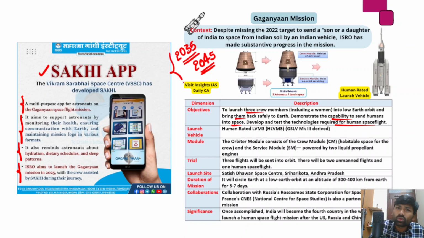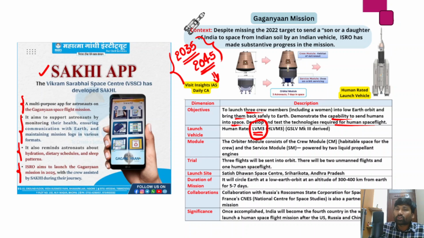So in order to do so, we need to have a technology to send human beings into space. So as part of this larger ambition, we have been testing our technology with respect to sending humans into the low Earth orbit or into space. So the launch vehicle that will be used for this Gaganyaan mission is LVM-3. So that is GSLV Mark III derived. Okay, so remember we have several times discussed this LVM-3. So that is the heaviest space rocket that ISRO has as of now, right?